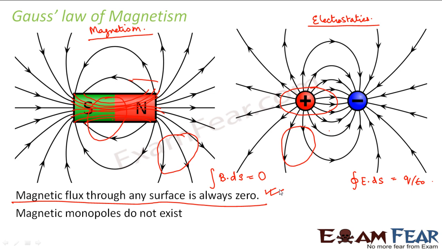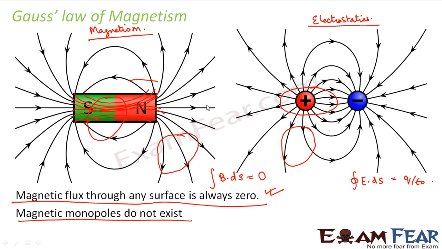Gauss's law of magnetism also proves that magnetic monopoles do not exist. Why is it 0? It is 0 because you can never have individual poles exist. The positive charge plus q and the negative charge minus q actually exist, and that is why you have q by epsilon naught. But in this case, plus and minus don't exist separately.